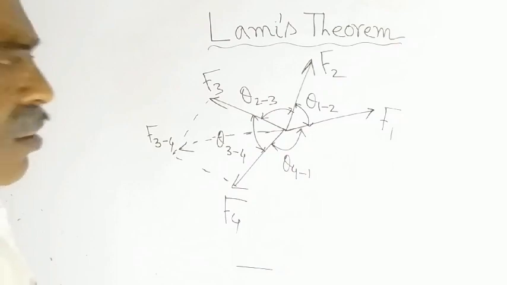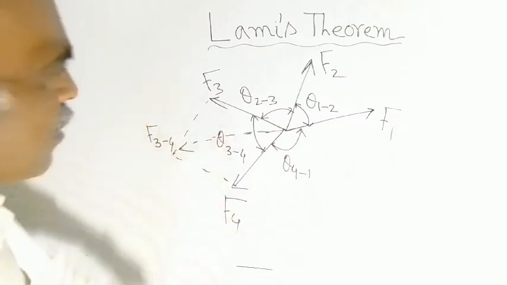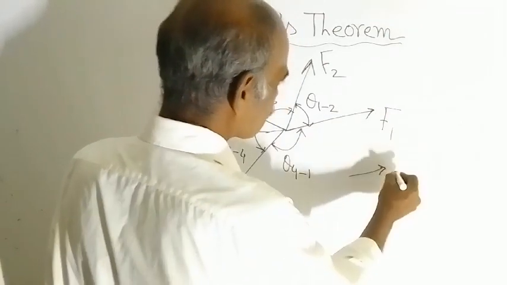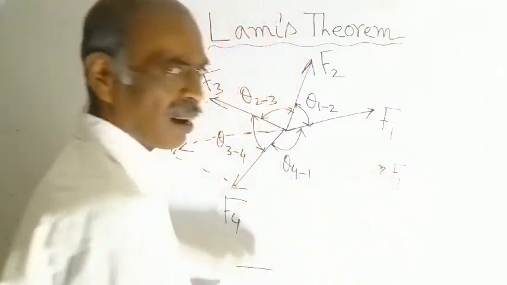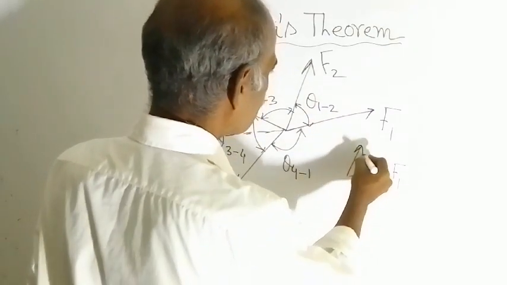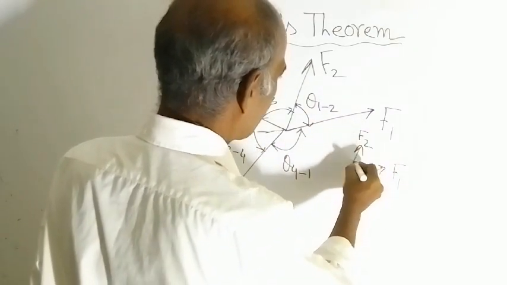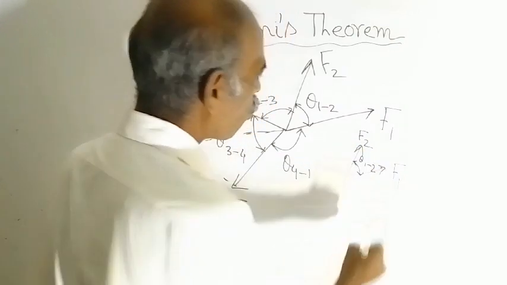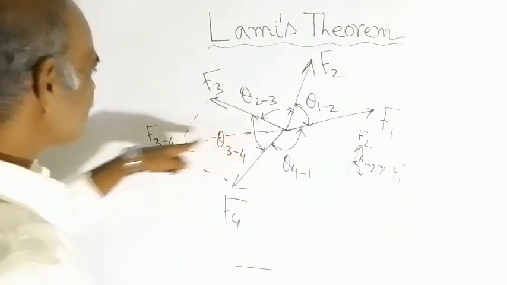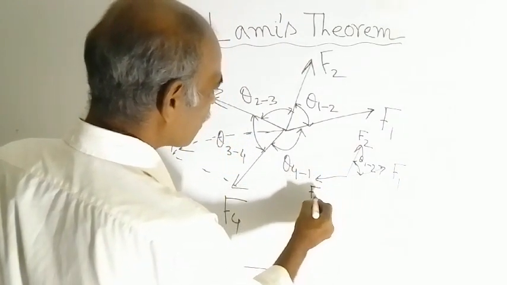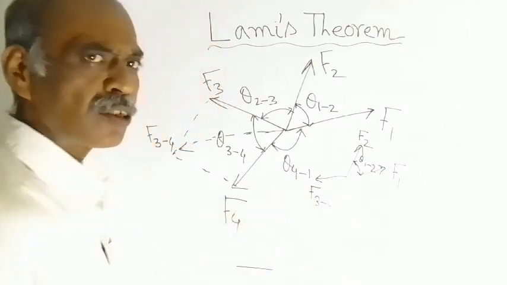Now, in the new problem, this is F1, and this is F2. The angle is known, it is theta suffix 1-2, and this is F3-4.